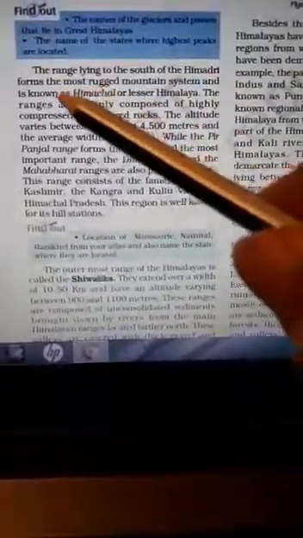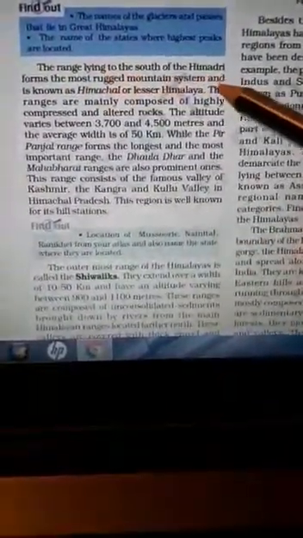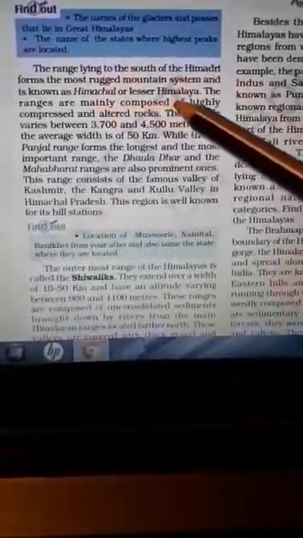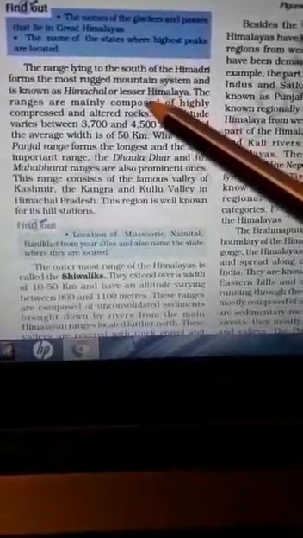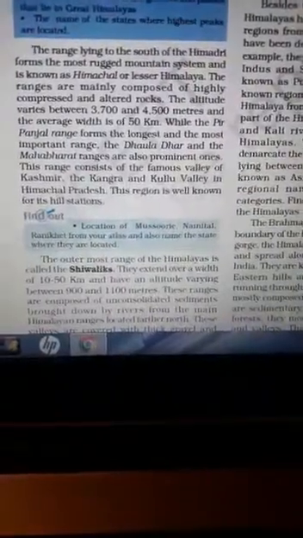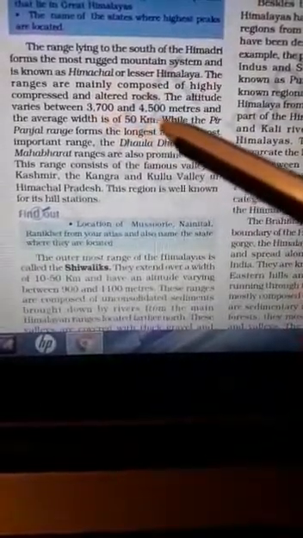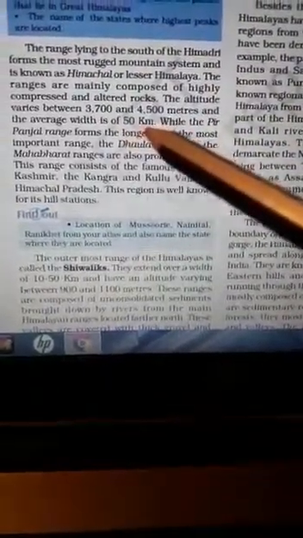And the range lying to the south of Himadri is known as Himachal or Lesser Himalaya. We should be very much aware of the different names of these 3 ranges. First was Himadri, that was known as Inner Himalayas, and here Himachal or Lesser Himalaya. Height is 3700 to 4500 meters. Average width is 50 kilometers.